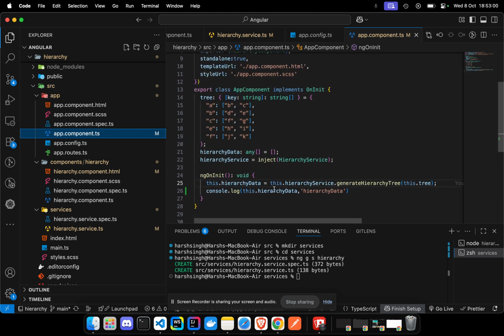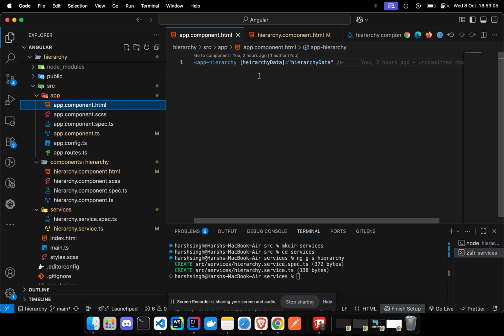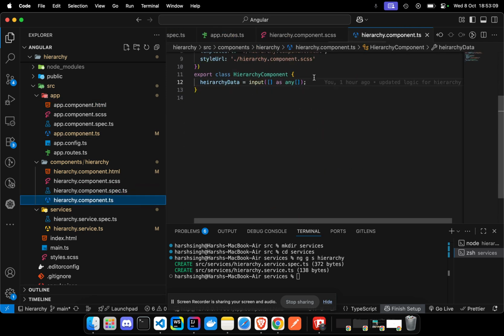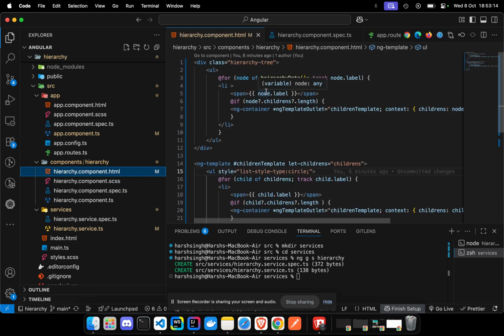In the app component, I've created one app hierarchy component. That component contains a signal input.